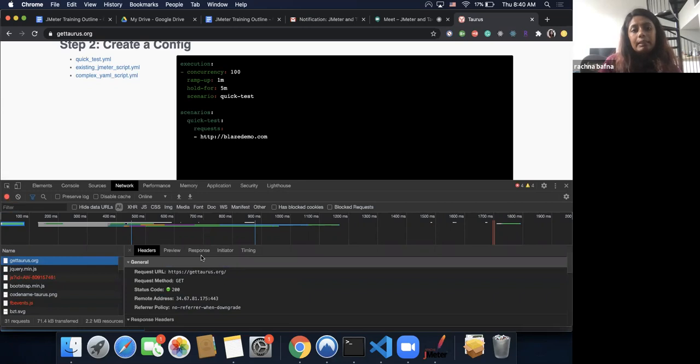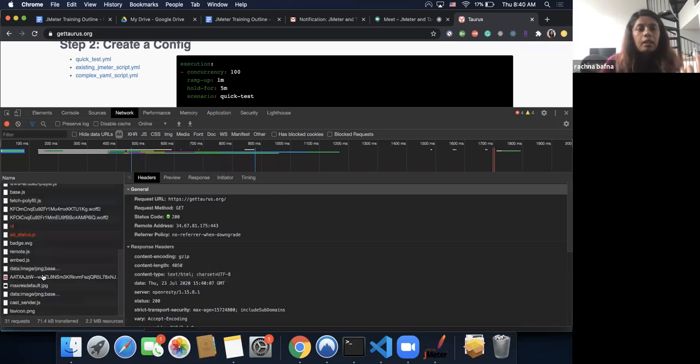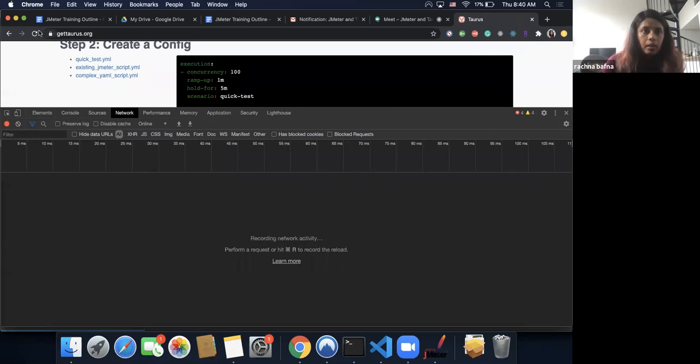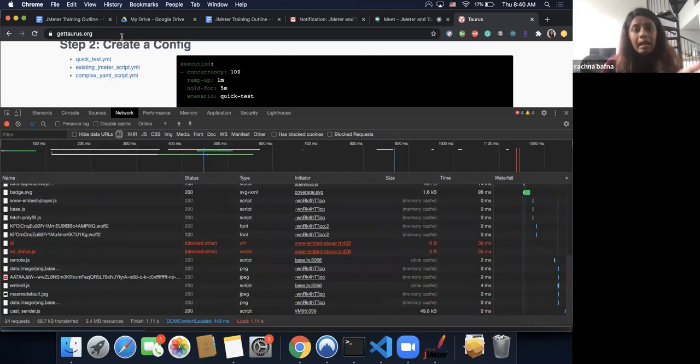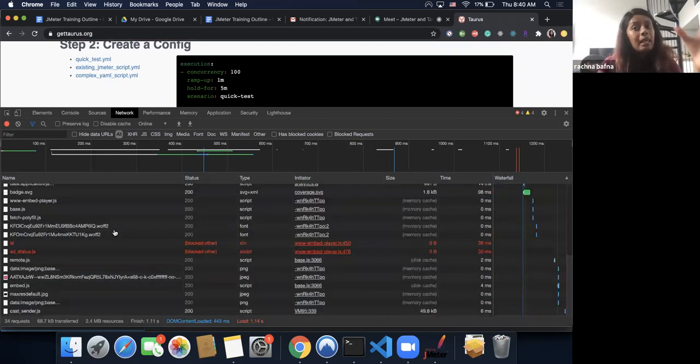Whenever you load a page, it's not just one HTTP request. There are multiple requests going in. As you can see, I'm going to clear it one more time. What I've done is hit getTaurus.org. Once I hit this request, I see these many components that make up one page.